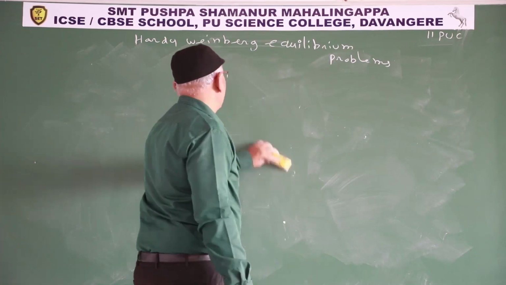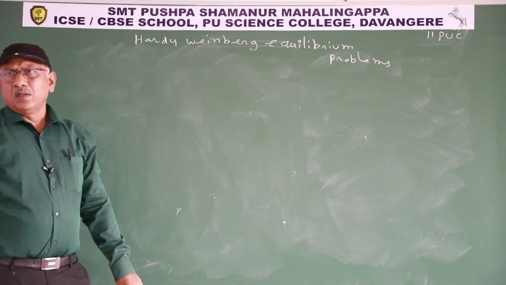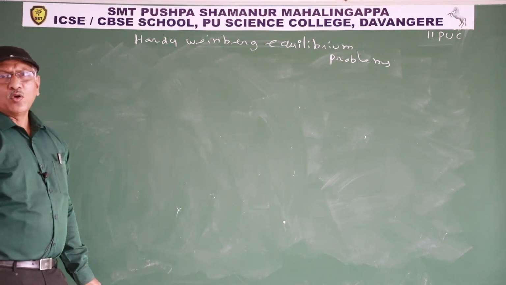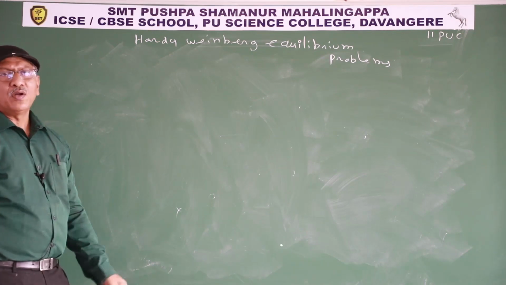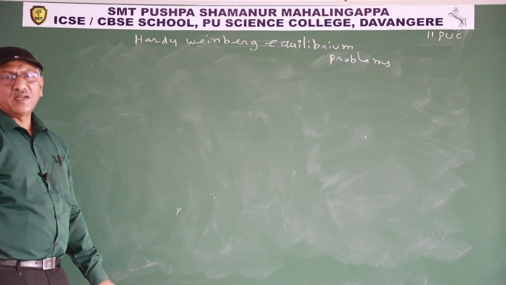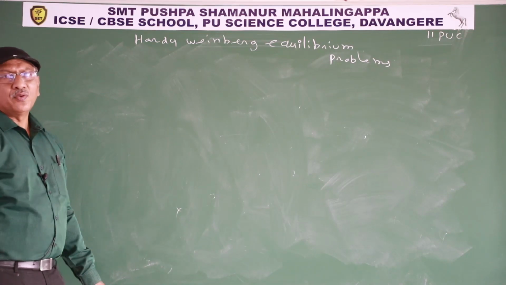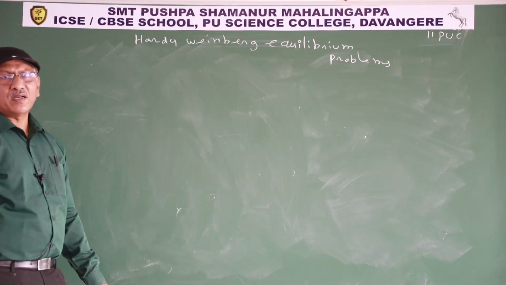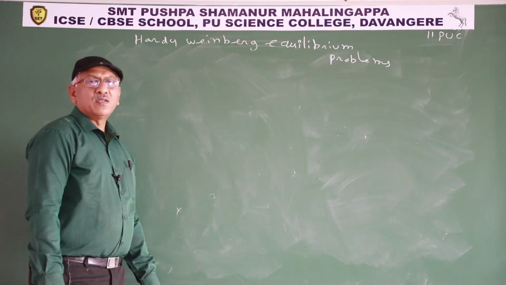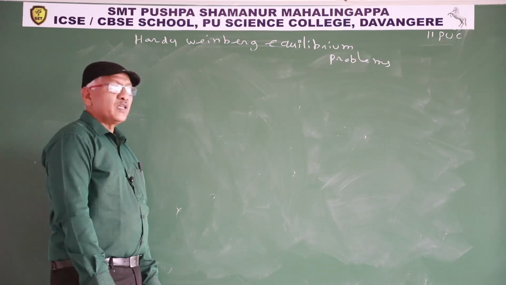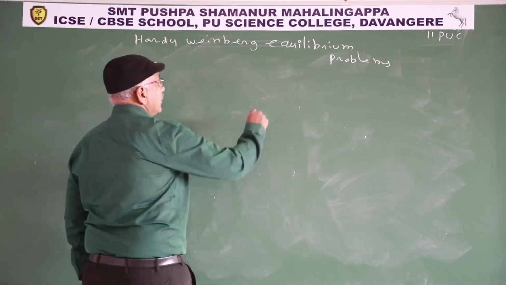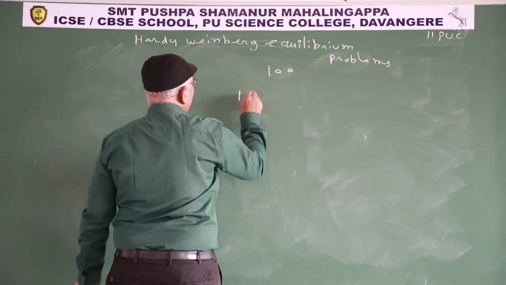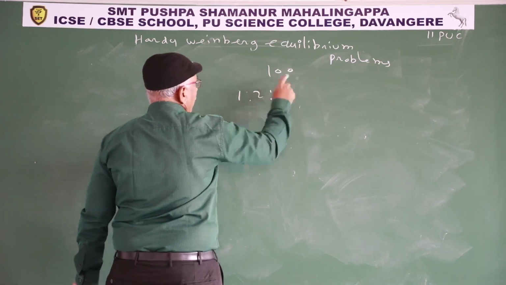So next model is the population is in monohybrid ratio and the total population is 100. Calculate P and Q. Indirectly given the total data. Monohybrid ratio means homozygous dominant, heterozygous individuals and recessive individuals are 1:2:1, total 100.